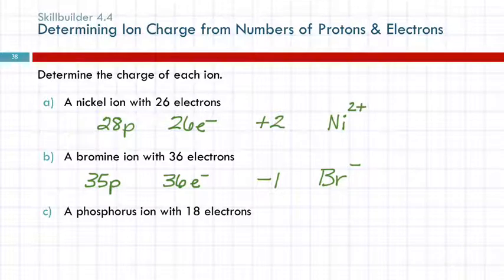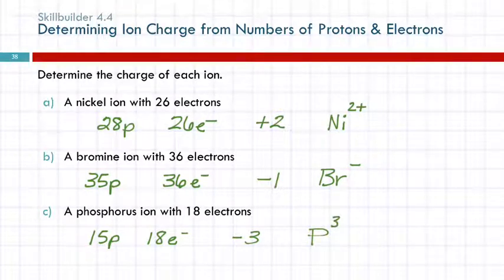How about a phosphorus ion with 18 electrons? It's got 15 protons and 18 electrons. So what's the overall charge? -3. I've got 15 positives and 18 negatives. Overall, that's -3. So the element symbol for phosphorus is a capital P, and then I'm going to write this as 3 minus. Questions?